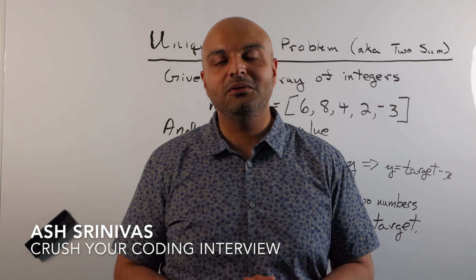It wouldn't be as good as an optimal solution, but it's better than completely failing to give a solution. So one of the reasons I like to draw what the data looks like on here is because then I can say, okay, what would the brute force solution look like? The way that we would solve this by just looking at it is a polynomial solution, right? We're going to traverse the array multiple times and compare every single element against every other element, and that's going to end up being an n-squared suboptimal solution for this problem. A lot of times n-squared solutions are very optimal, but for something this simple, we should be able to come up with something in linear time.